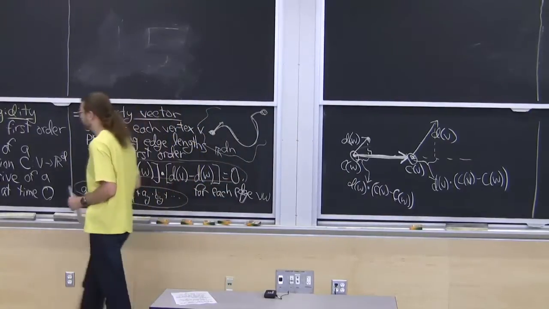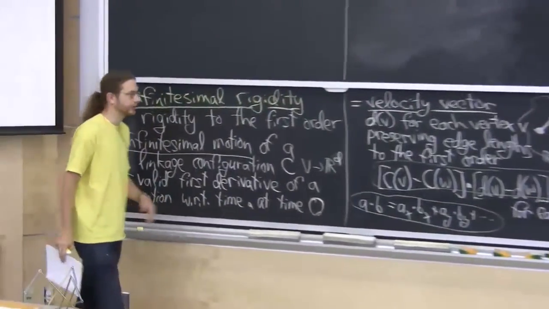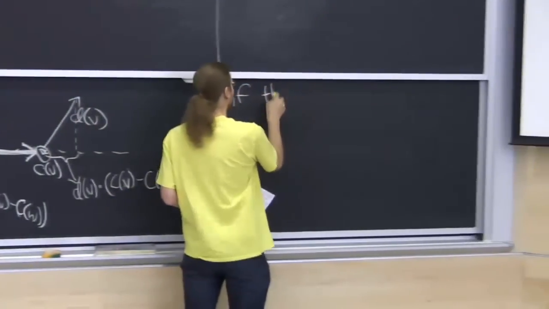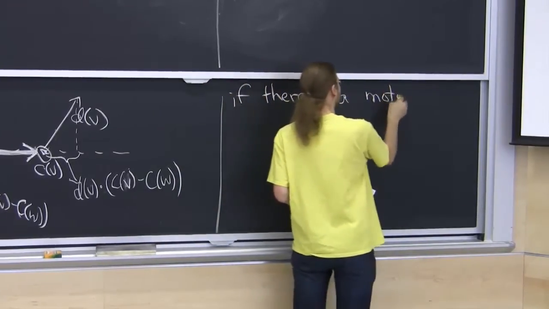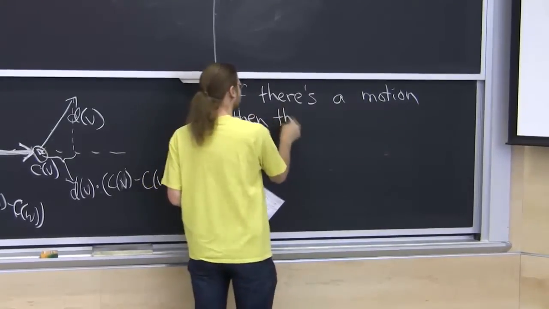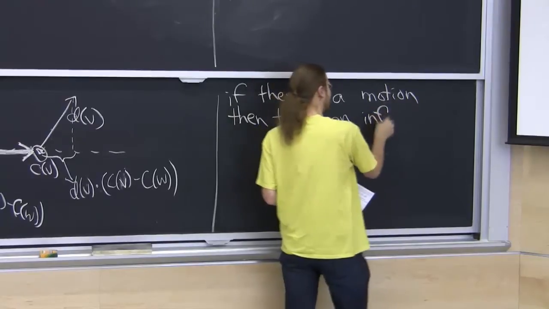It's useful to realize that it's a first derivative of a motion, because what that implies is that if there's a motion, a real honest-to-goodness motion, then there's an infinitesimal motion. I'm going to abbreviate that inf motion.